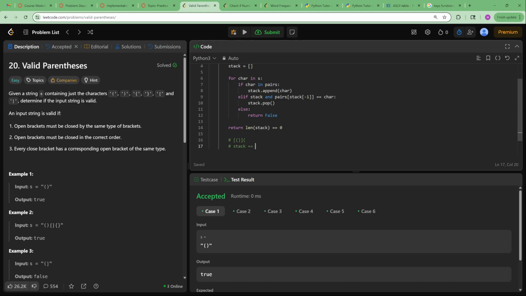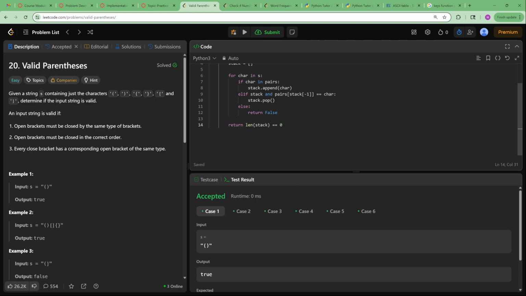So now the stack is going to have one character. So we have to return true only if it's empty, because that means that all brackets have pairs.